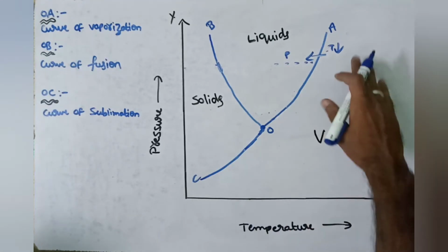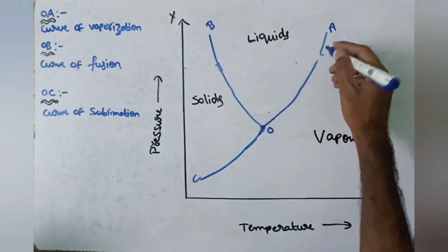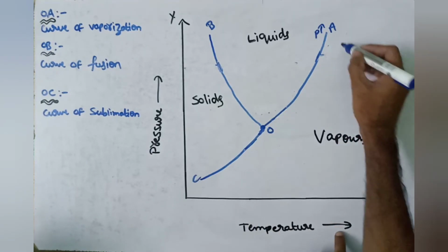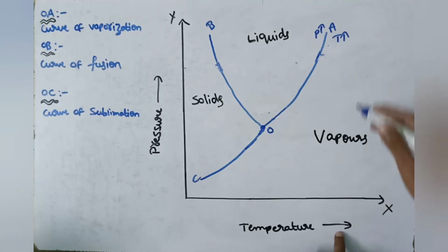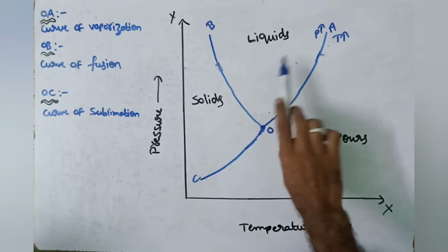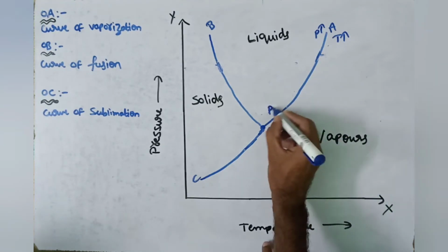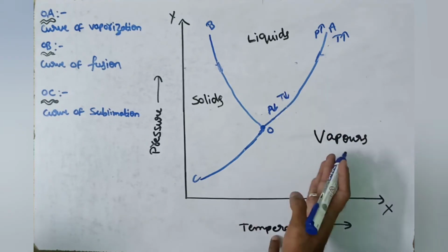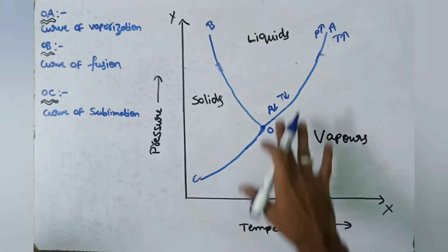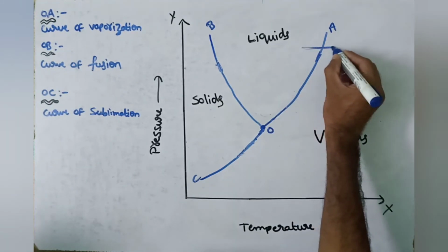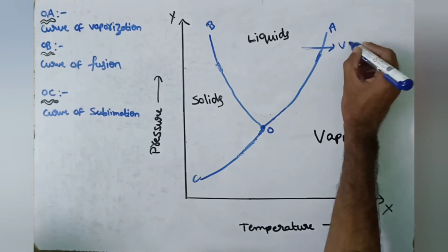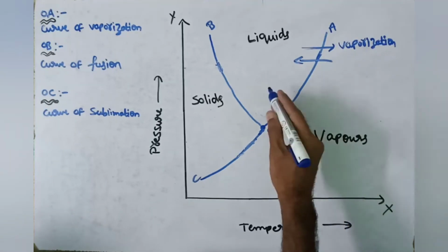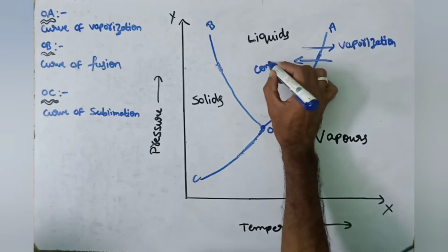This curve also gives us the information that at high pressure we need more temperature. We need to increase the temperature more to convert liquids into vapor state. At low pressure we need to increase the temperature only a little to convert liquids into vapor state. The process of converting liquid into vapor is called vaporization. The process of converting vapor into liquid is called condensation.